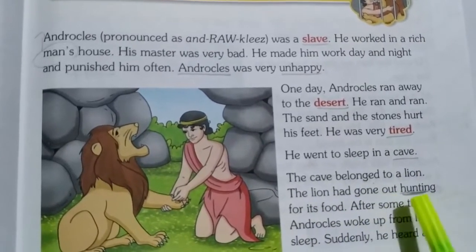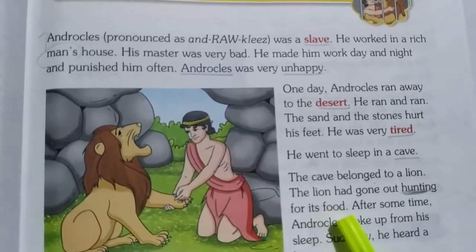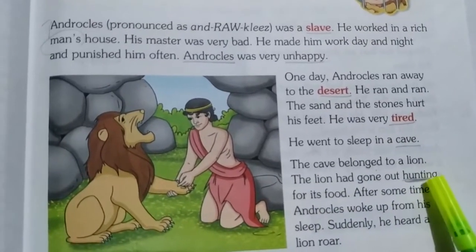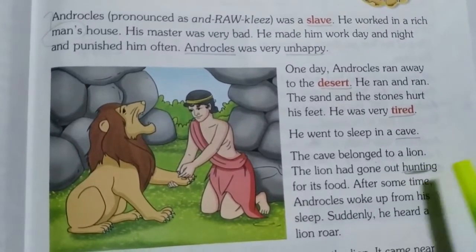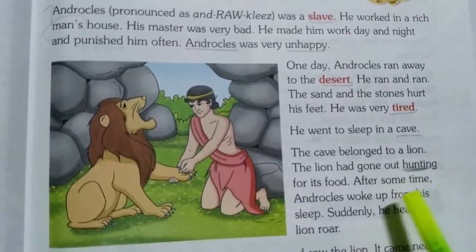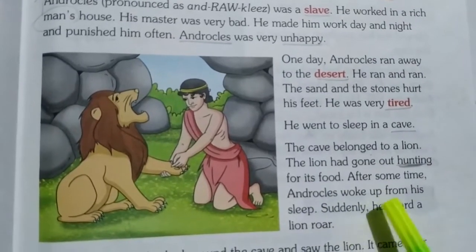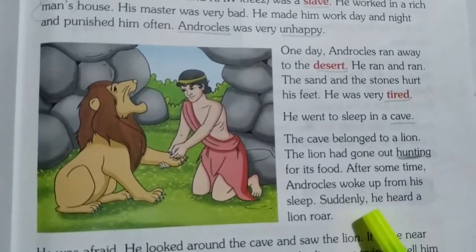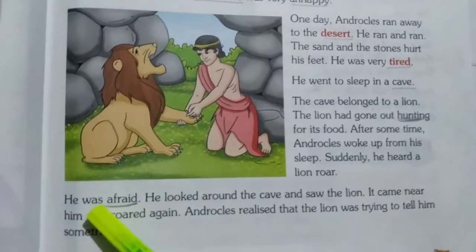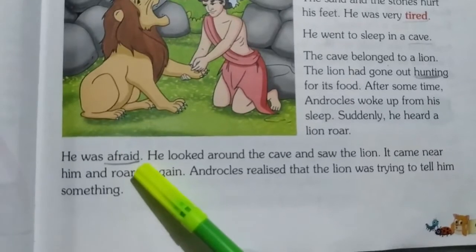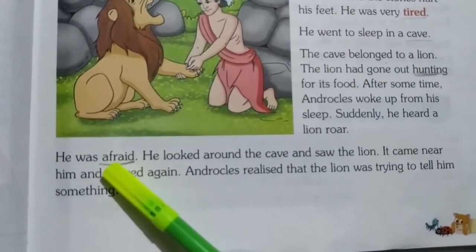Next, the cave belonged to a lion. The lion had gone out hunting for its food. Underline the word hunting. Next, after some time, Androcles woke up from his sleep. Suddenly, he heard a lion roar. He was afraid. Underline the word afraid.